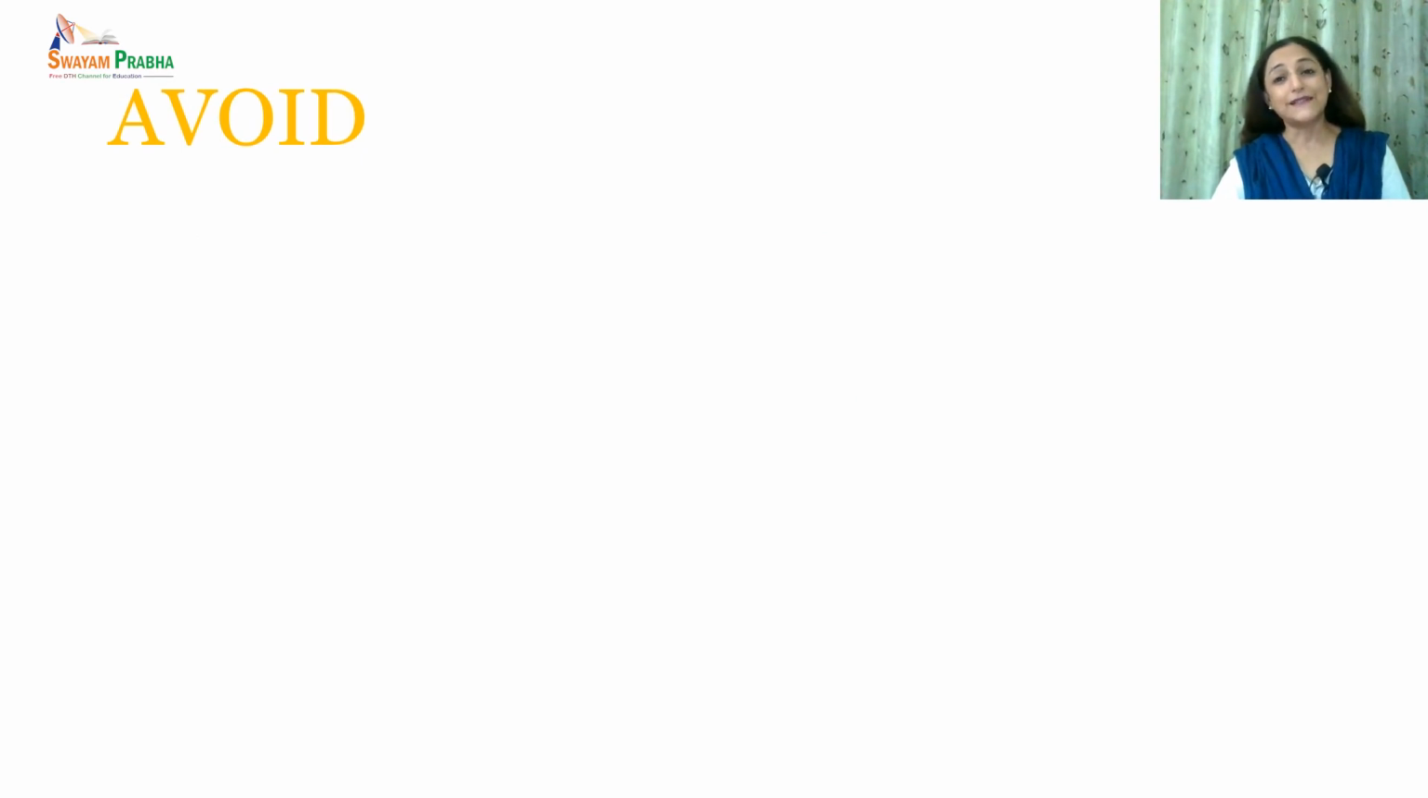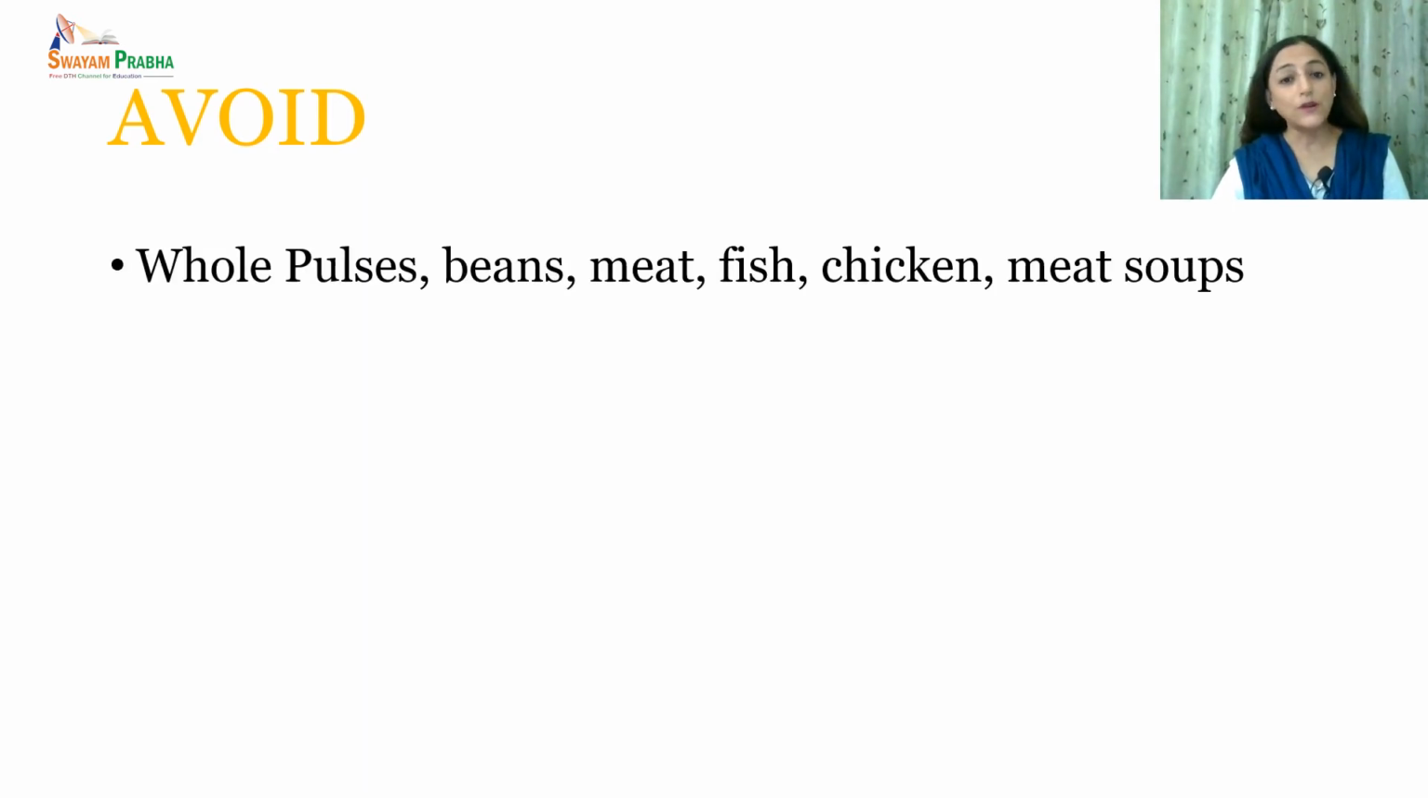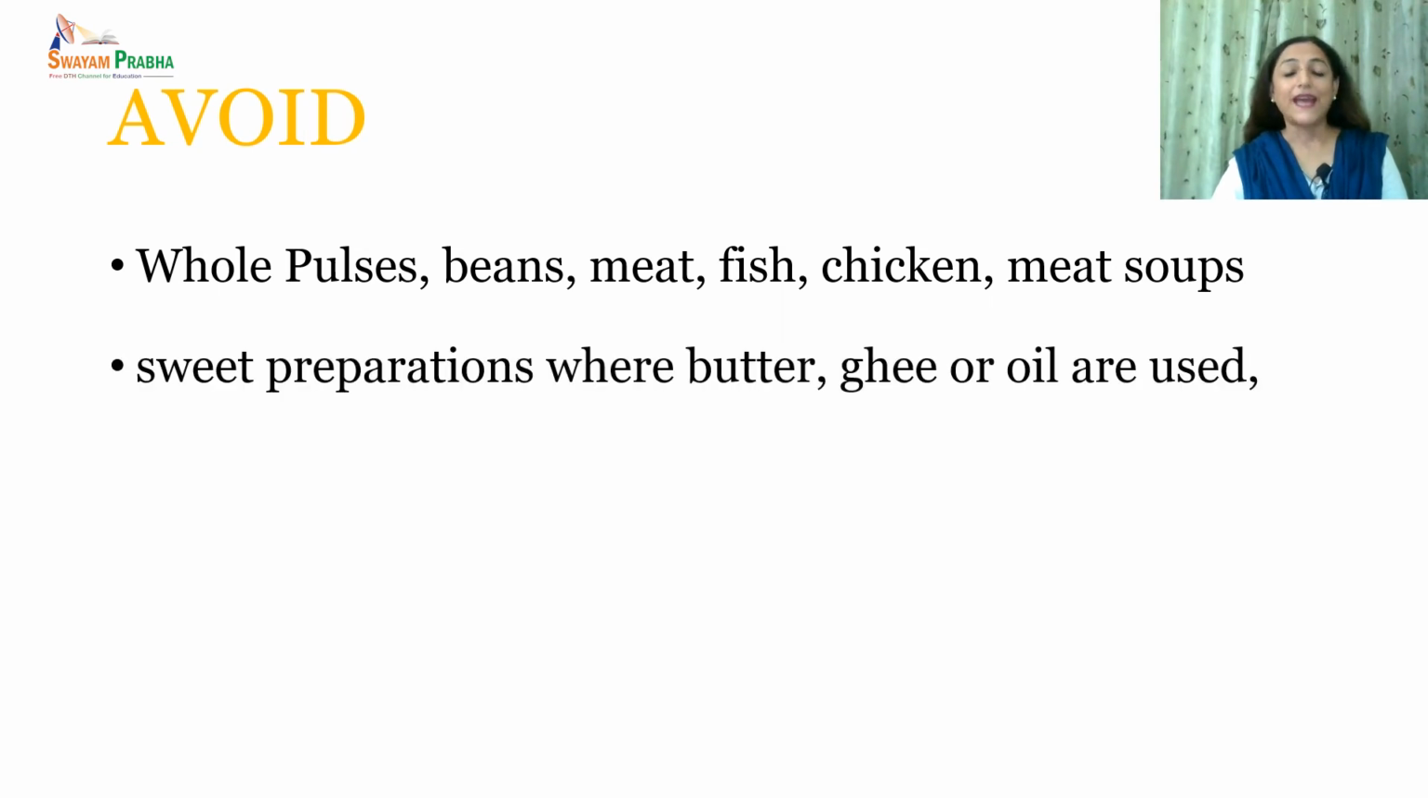Now, in this condition, do we need to avoid certain things? Yes, it is important to avoid whole pulses, beans, meat, fish, chicken, and meat soups because they pose an additional burden on the liver to digest the harsh fibers and extra amount of protein. Then sweet preparations where butter, ghee, or oil has been added. In fact, all processed foods should be avoided.